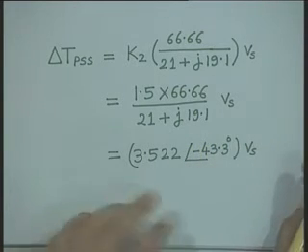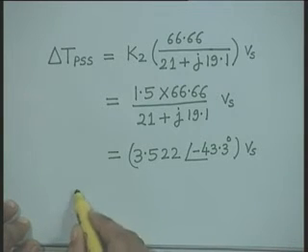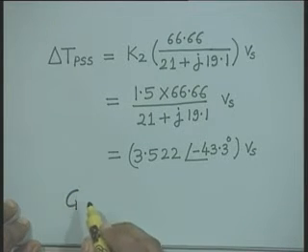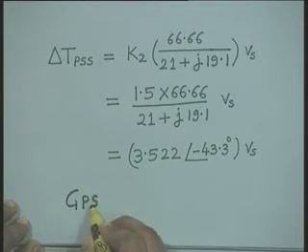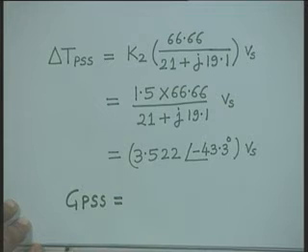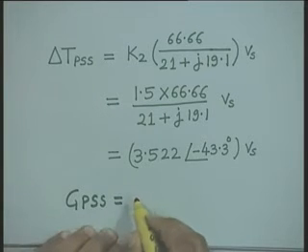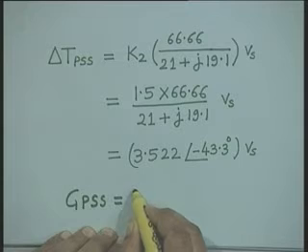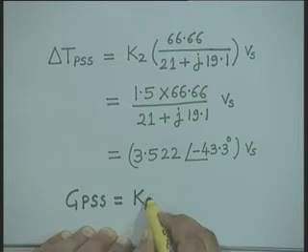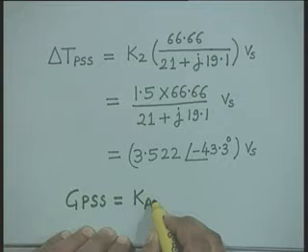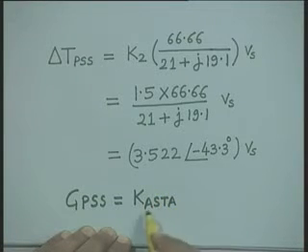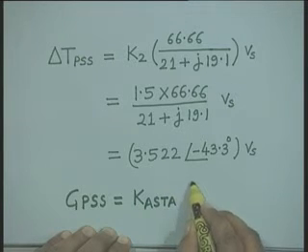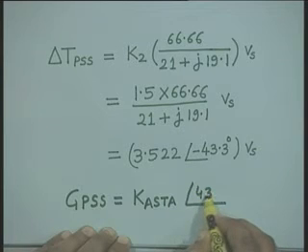Therefore, if I assume a very simple case, that is, GPSS equal to some constant, I call it K stabilizer, the gain due to the stabilizer, and its phase angle I make 43.3 degrees.